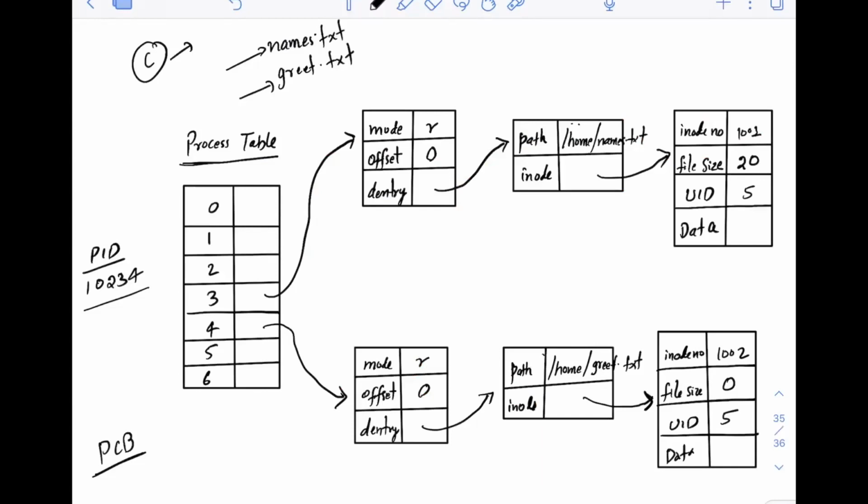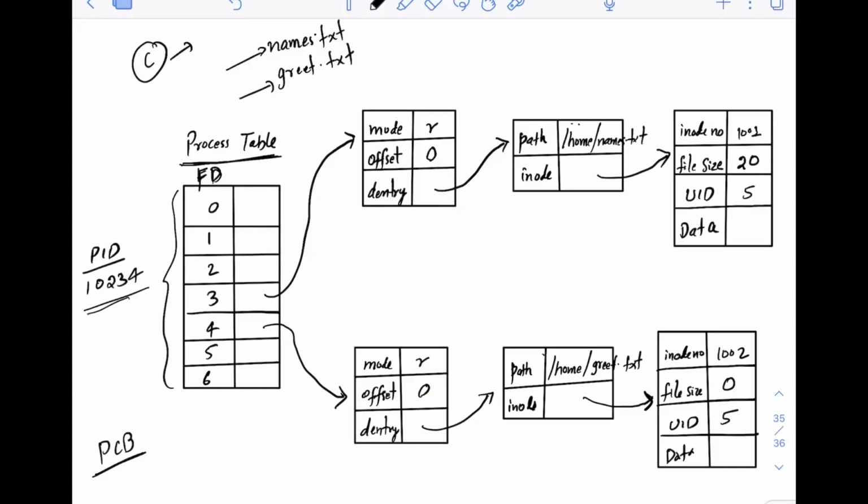One of these is the process file table, which stores the file descriptors, FD. As I told you, for each unique file a unique file descriptor will be there, so you have 0, 1, 2, 3, 4, 5, 6, and the more files you open in this process, the more this list will go on.